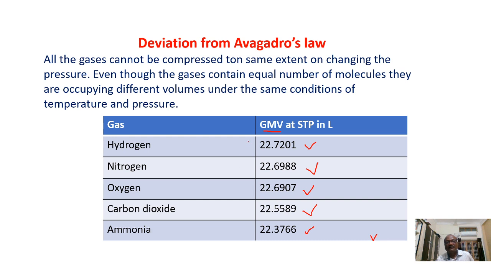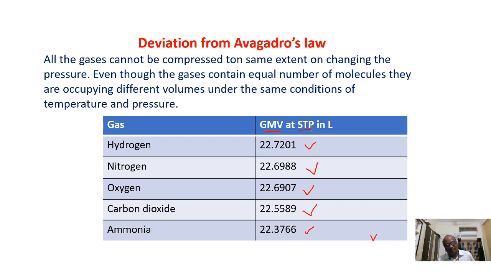They are showing different gram molar volumes even though they are present under the same conditions of temperature and pressure, that is STP conditions. Under STP condition, what should be the gram molar volume of a gas?